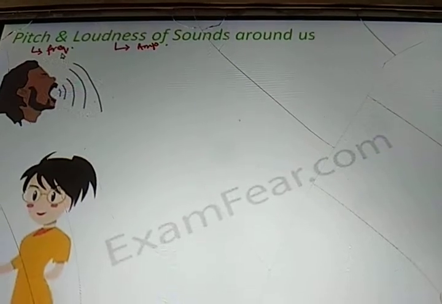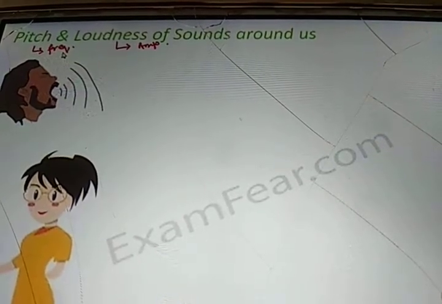Now let us look at some examples of sound around us. Let's compare the pitch and loudness of the sound. Please remember that loudness is always associated with amplitude and pitch is always associated with frequency. Let us take an example of a male voice and a female voice.